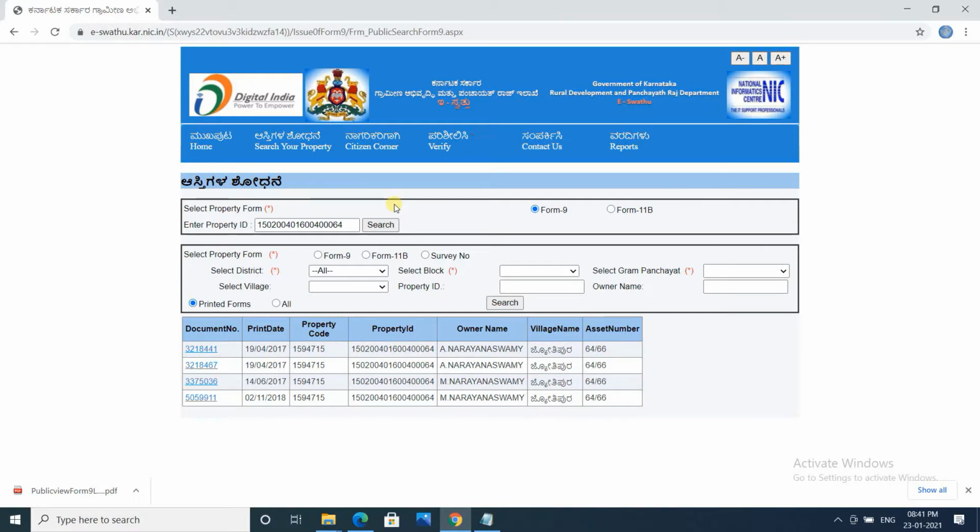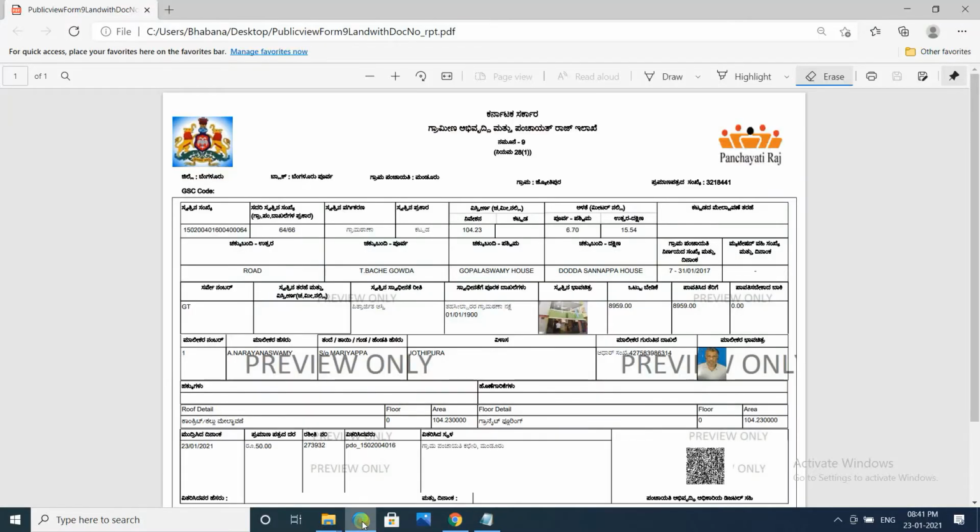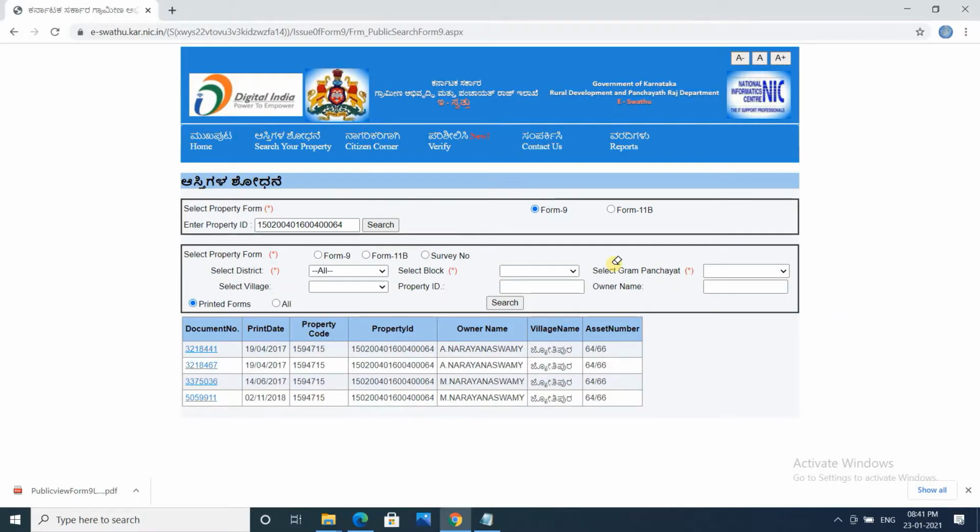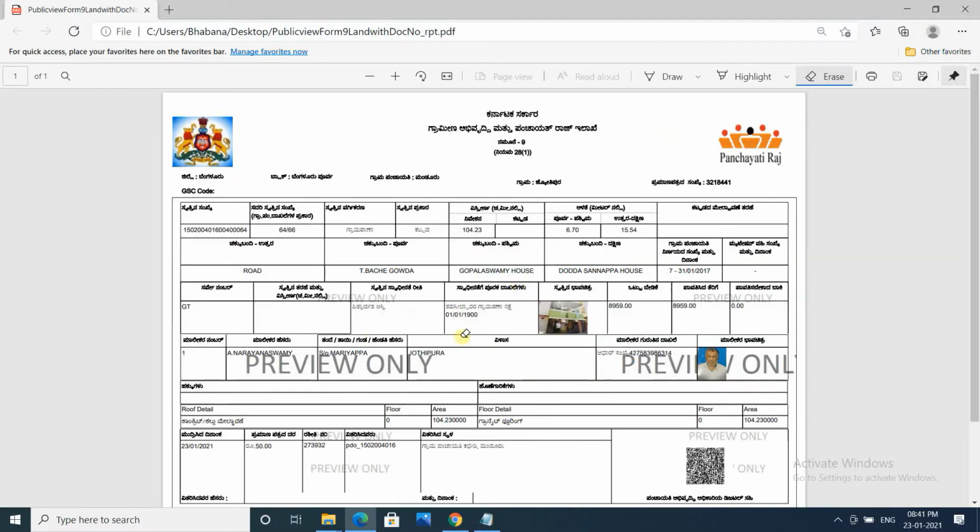How and where will you get to know the concerned property ID which you are dealing with? For that, you need to ask the seller for the e-khata. When some property is already registered with eSwathu with Karnataka government, then there must be an e-khata like this, where the property ID can be obtained from here.